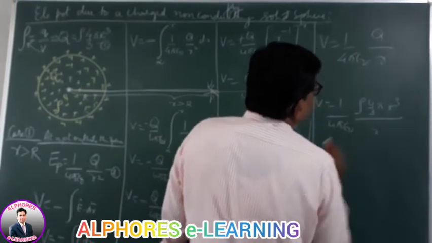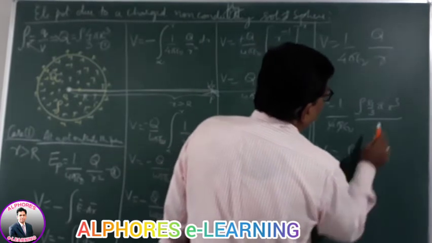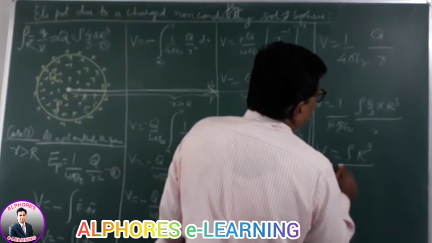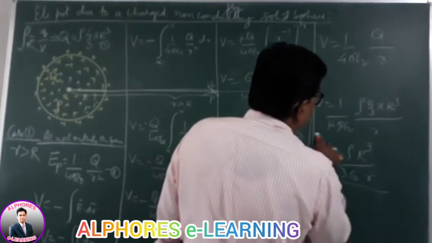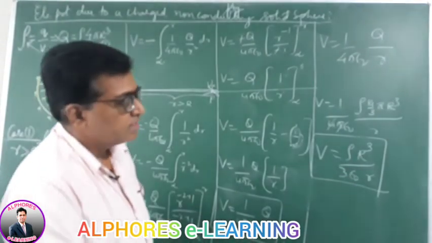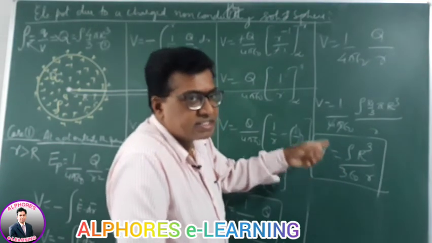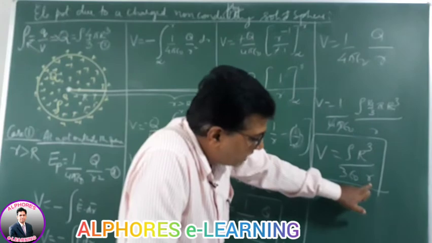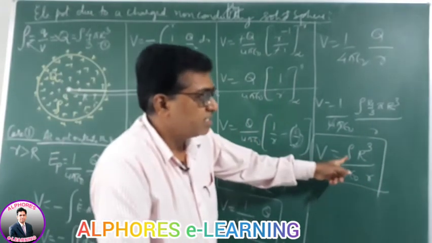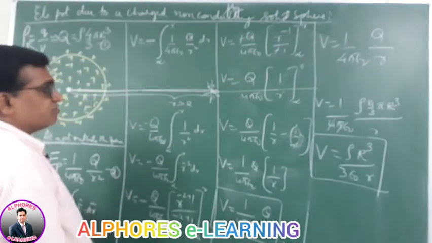R cube by r. Well, 4 pi cancels. I get potential as rho R cube by 3 epsilon naught r, where capital R is the radius of the sphere. Rho capital R cube by 3 epsilon naught small r. This is the formula for the electric potential due to a non-conducting charged sphere at any outside point at a distance small r, where the radius of the sphere is R and the volume charge density is rho. So this way we can find the formula for the potential in terms of rho and charge.